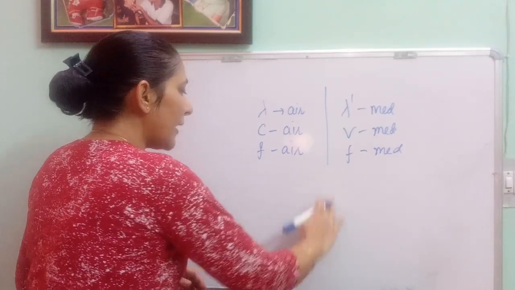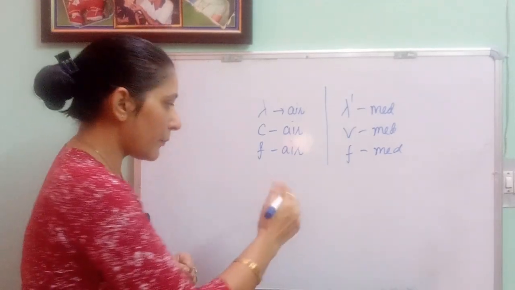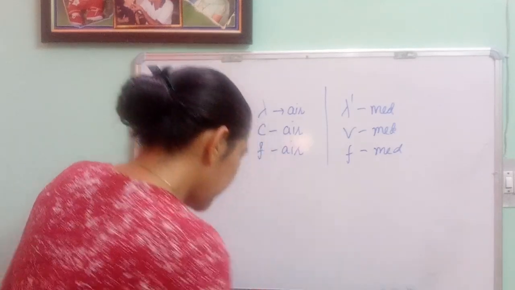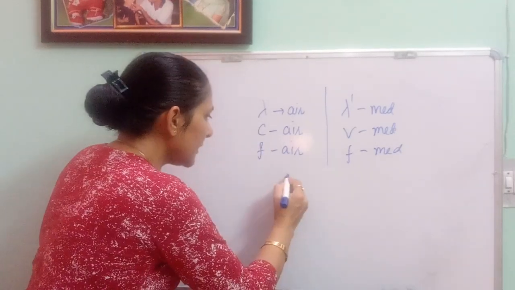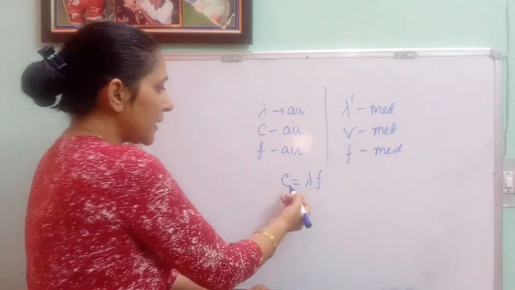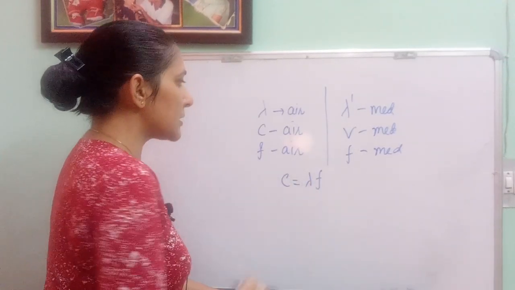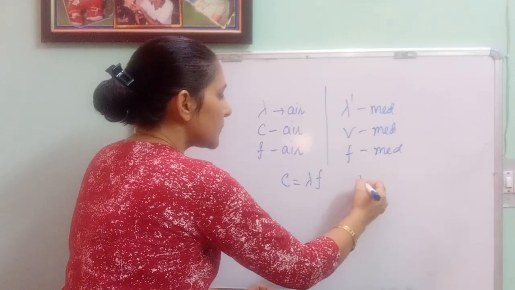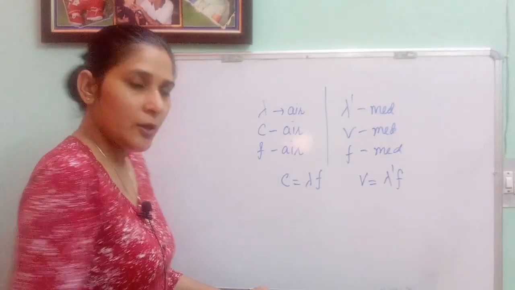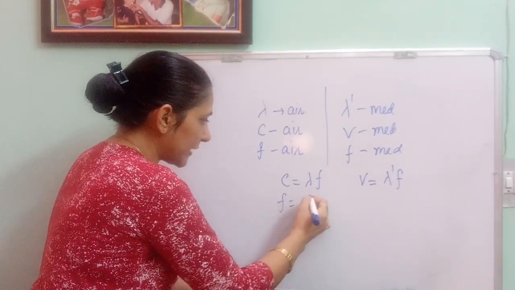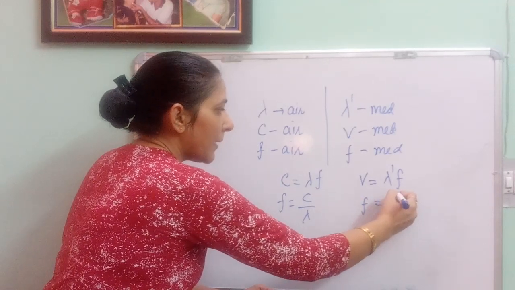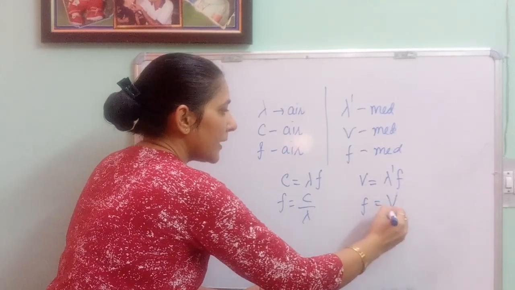According to one relation, I believe all of you remember, c is equal to lambda f. Speed is equal to wavelength into frequency. For the medium, what can you write? Speed is equal to lambda dash f. From here, find the value of f, that is c upon lambda. From here again, find the value of f, that is v upon lambda dash.